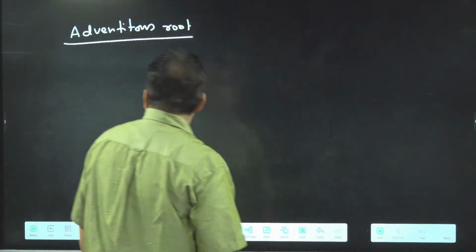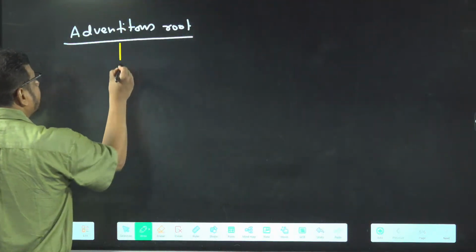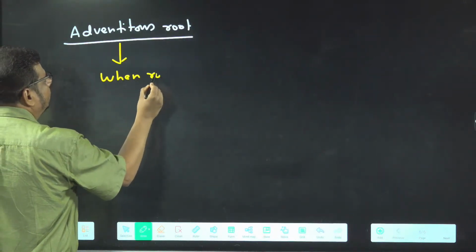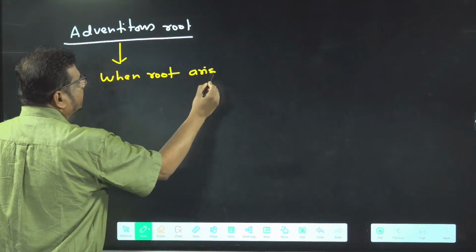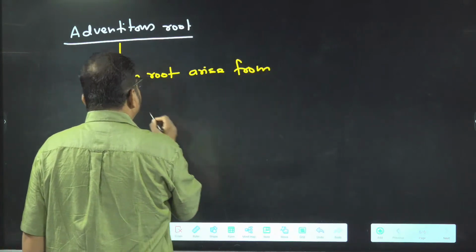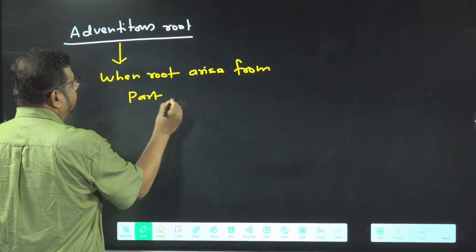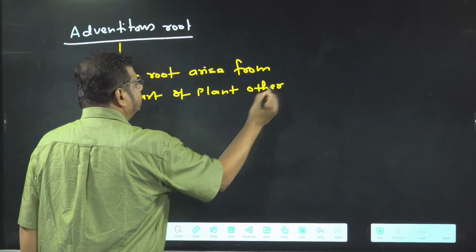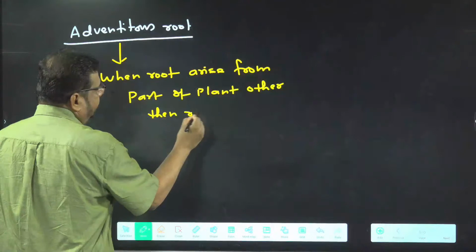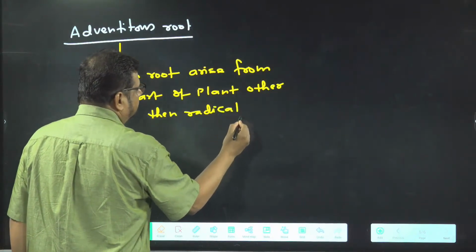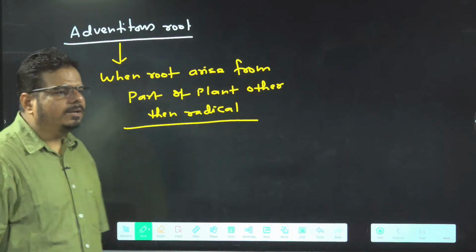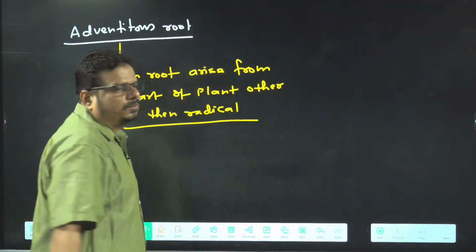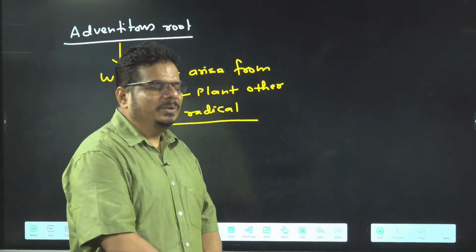Have a look. So adventitious root. What is the definition of the adventitious root? When root arises from part of the plant other than radical, it is called which one? Adventitious root. Now I am asking a question to you.